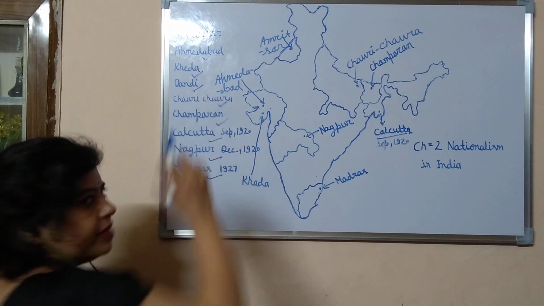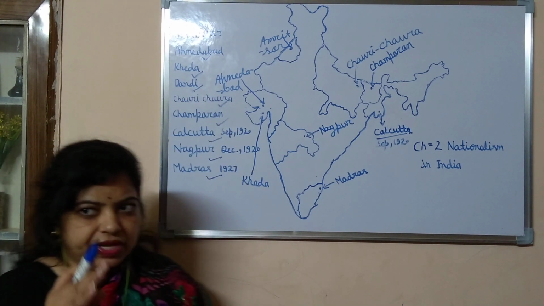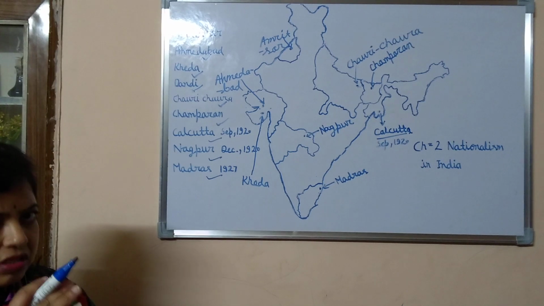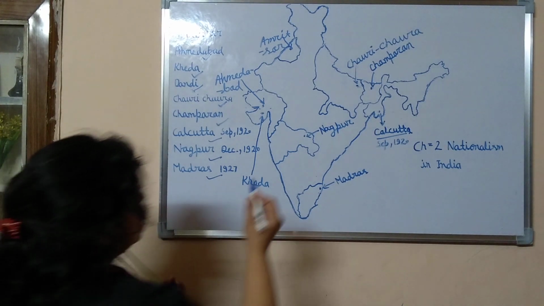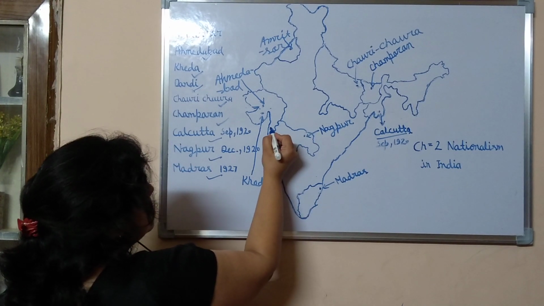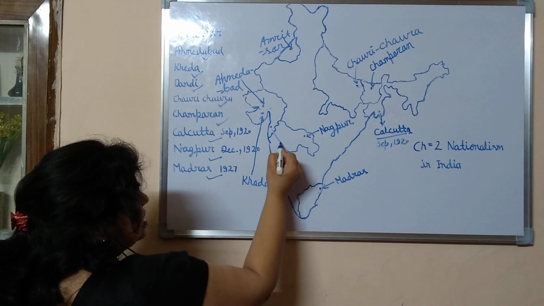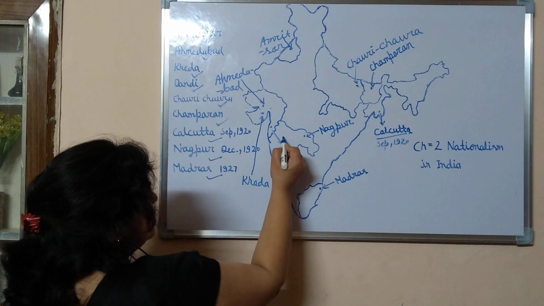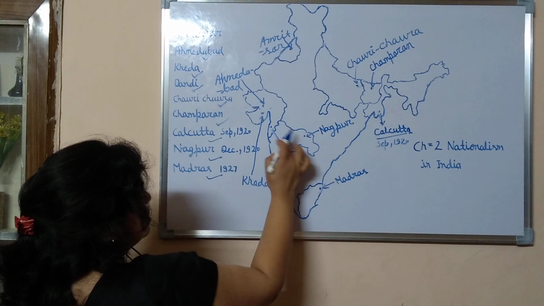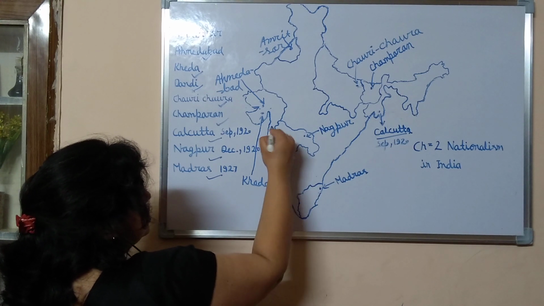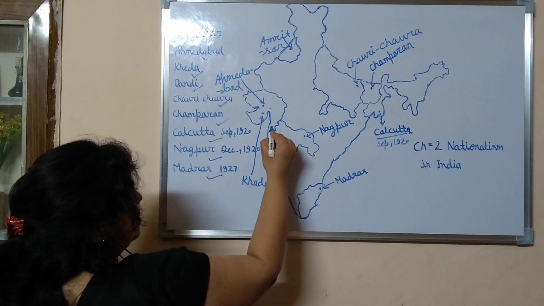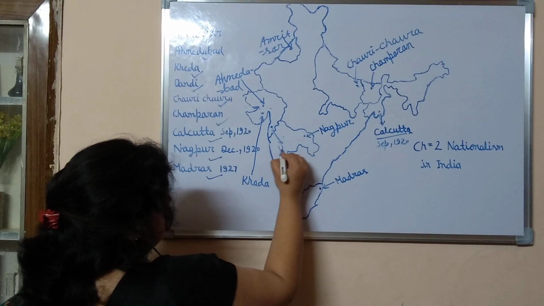So information will be given to you about where Gandhiji broke the salt law, and the answer is Dandi, and Dandi is here in Gujarat, near Maharashtra. This place is Dandi. Okay, I spotted it here, Dandi.